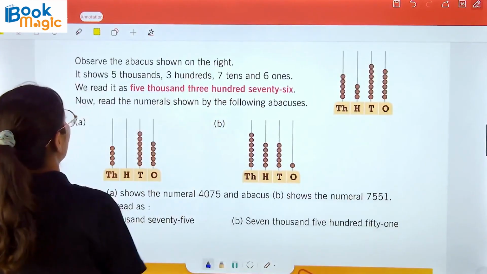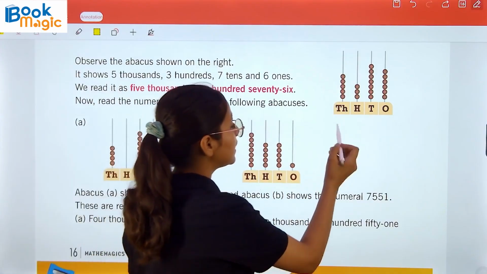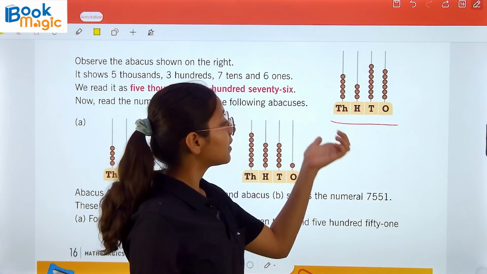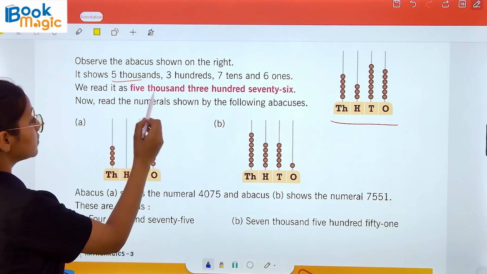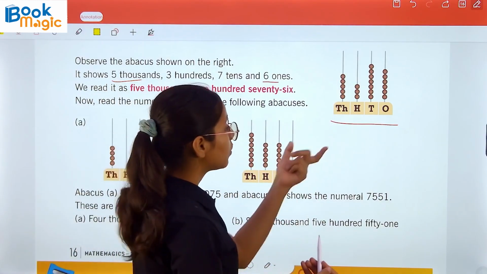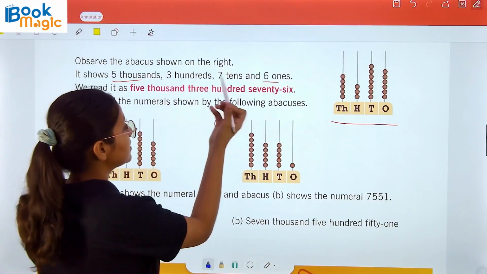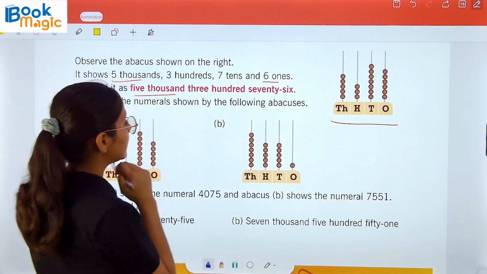Now observe the abacus shown on the right. See here, it is an abacus with 4 spikes: ones, tens, hundreds and 1000 place. It shows 5 thousands, 3 hundreds, 7 tens and 6 ones. By counting the beads on each spike, we are getting the number 5 thousands, 3 hundreds, 7 tens and 6 ones. We read it as 5376.